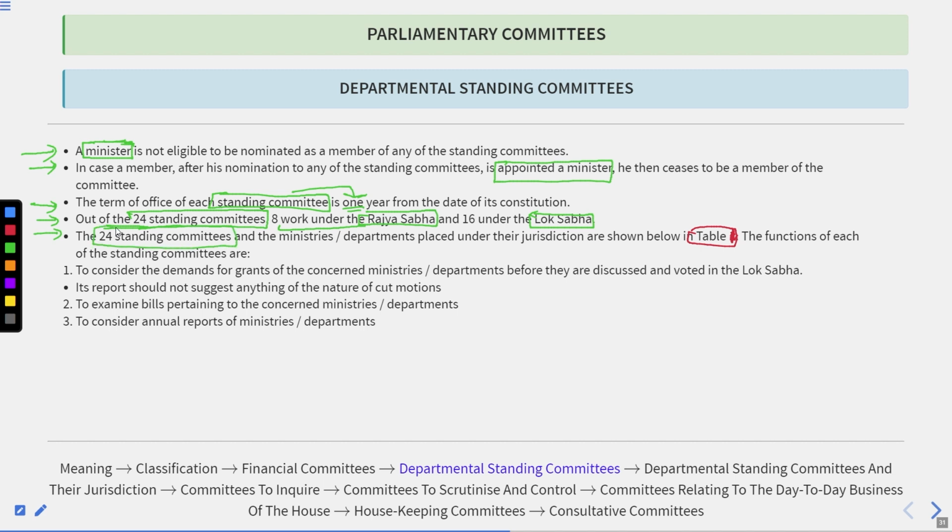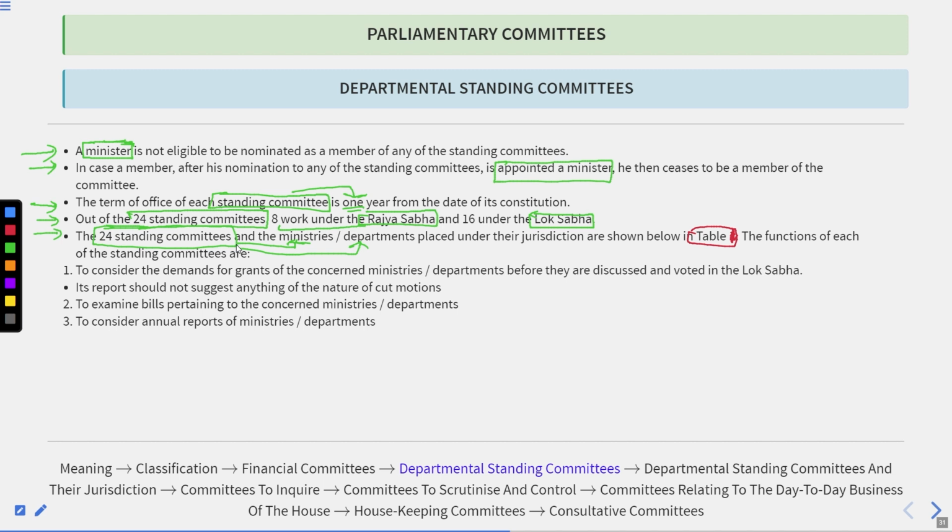24 standing committees. These 24 standing committees cover the various ministries and the departments under their jurisdiction. The departments and ministries put under the jurisdiction of these committees could differ from committee to committee. But the general function, the modus operandi, or you can say the general mechanism of working of these committees, would be the same. That is not going to change with the type of ministry and department.